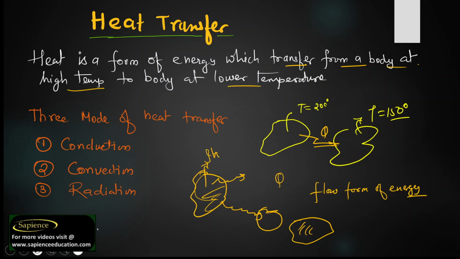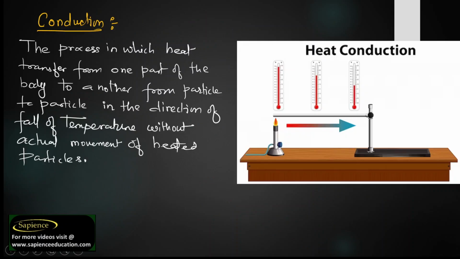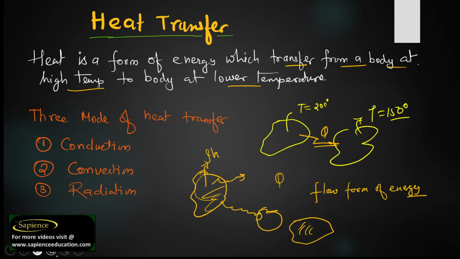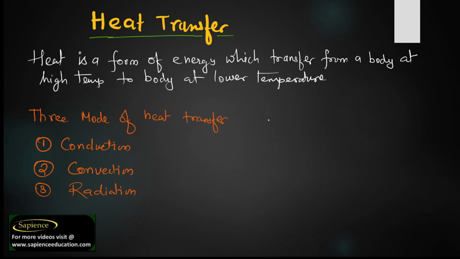It is wrong to say that any body has a heat content. We need to understand that heat is a flow phenomenon or transient phenomenon. So heat will always transfer from high temperature to low temperature. This is the basic definition of heat transfer.